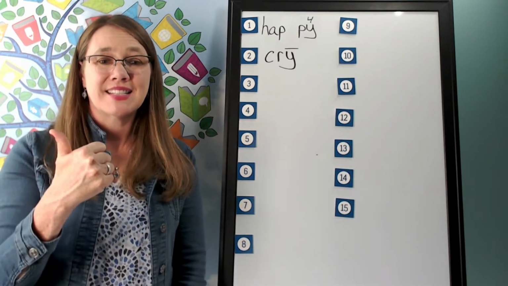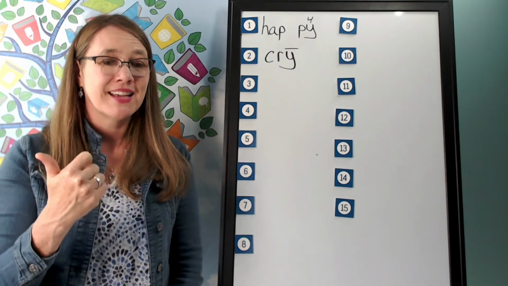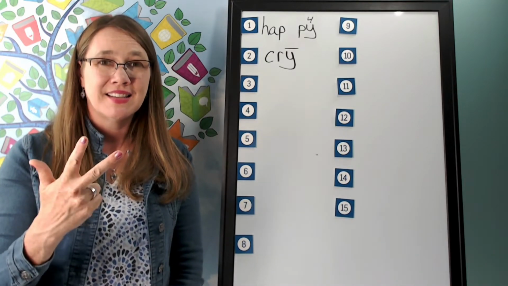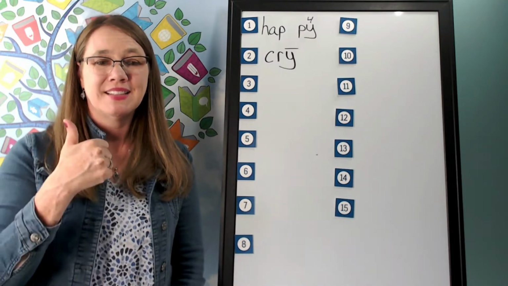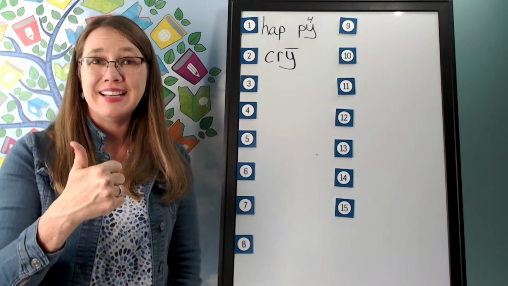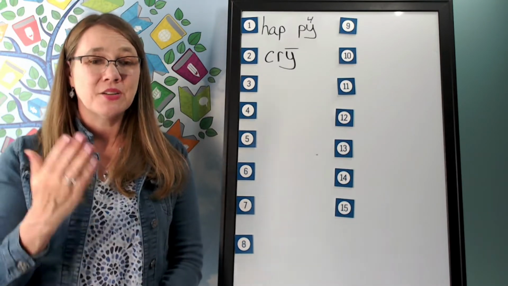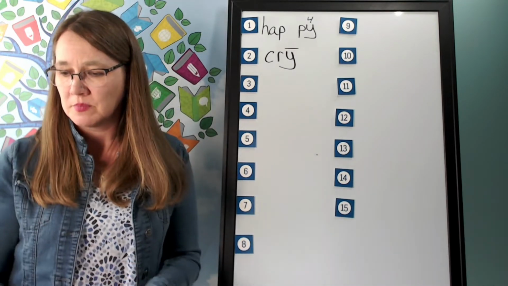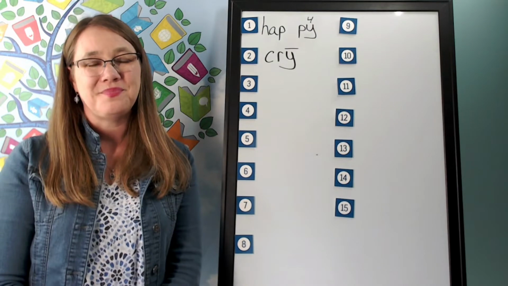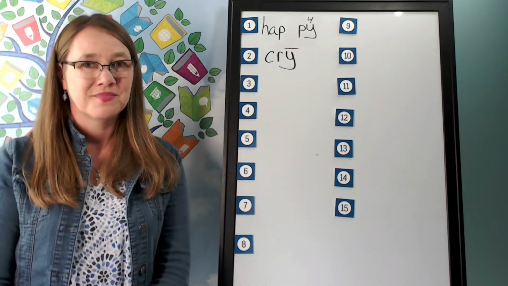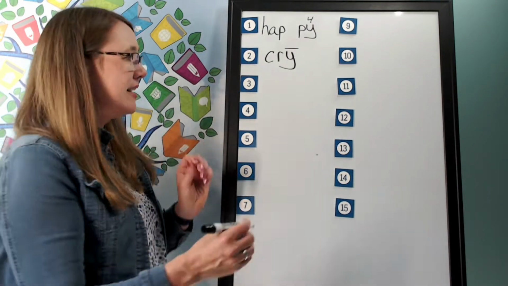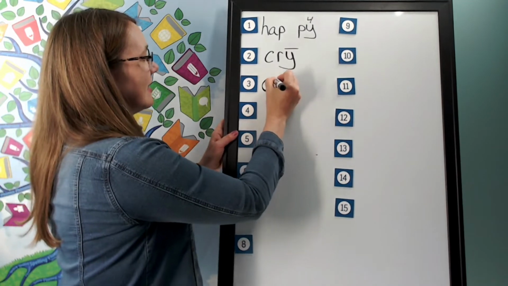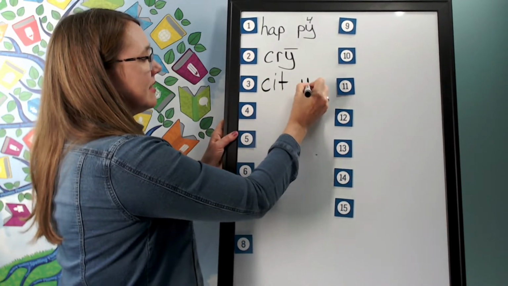Sit. S. Use a k, s. I, t. The second syllable is e. E. Use a y, i, e. Go ahead and write sit, e, sounding it out as you write it. And help me to write it. Sit, s, i, t, e.